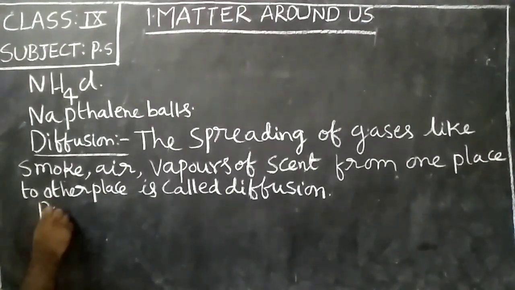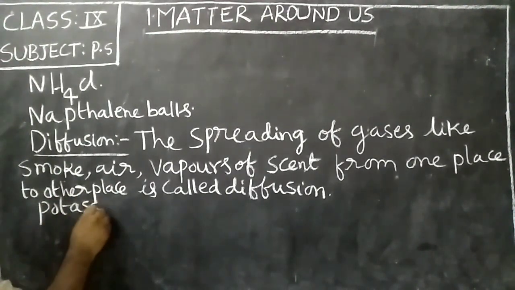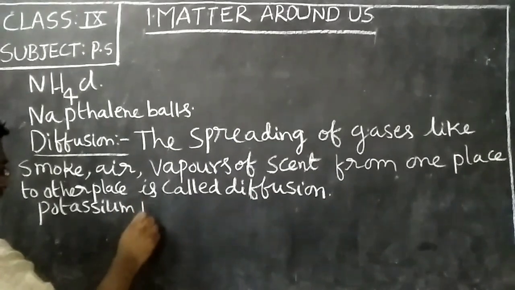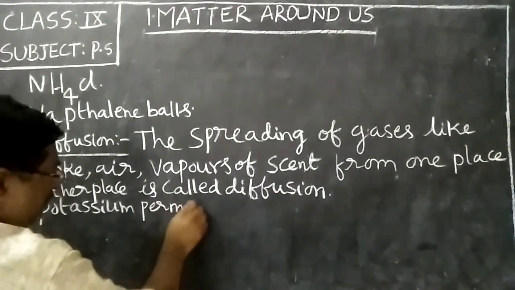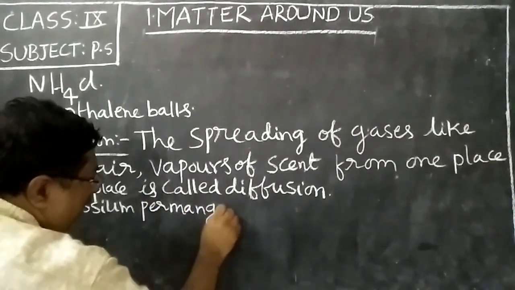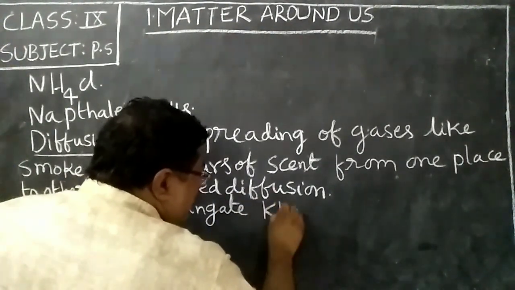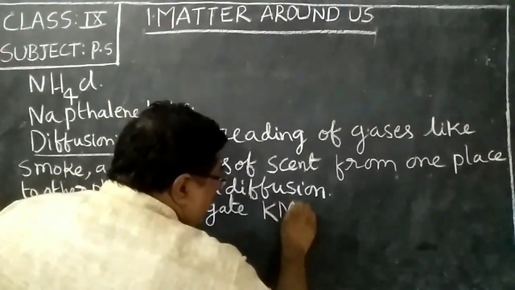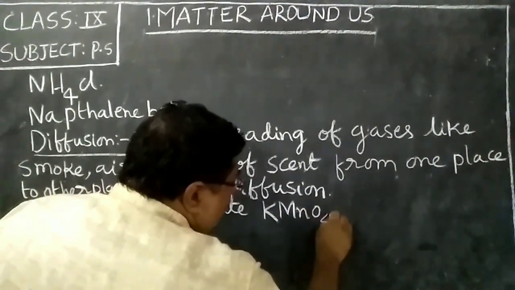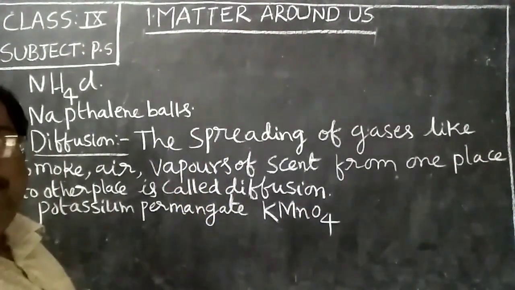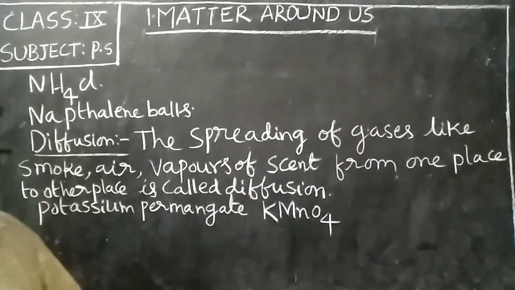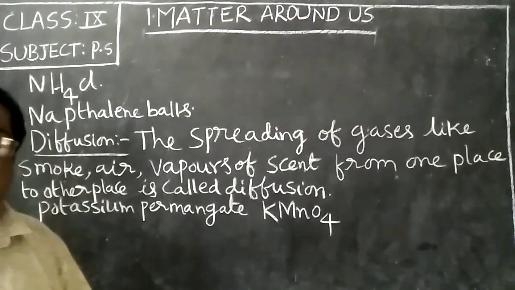potassium permanganate, formula is KMnO4. What is the formula of potassium permanganate? KMnO4.